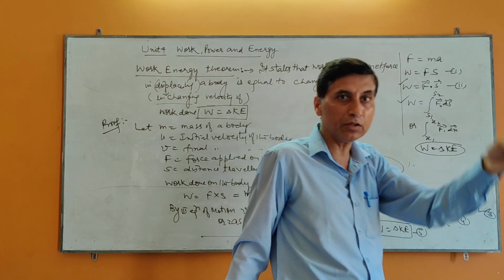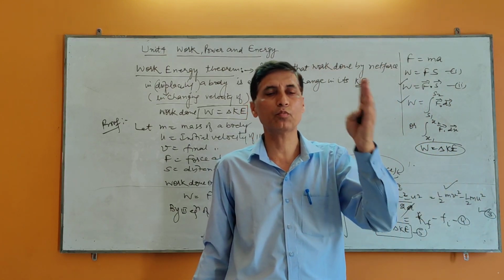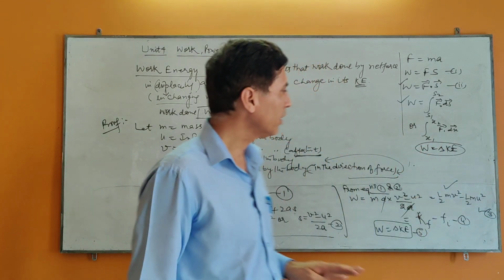So initially kinetic energy was 0, and now it becomes half mv square. Again there is a change of kinetic energy from 0 to half mv square. So we can take it in this way also. We have one more method.